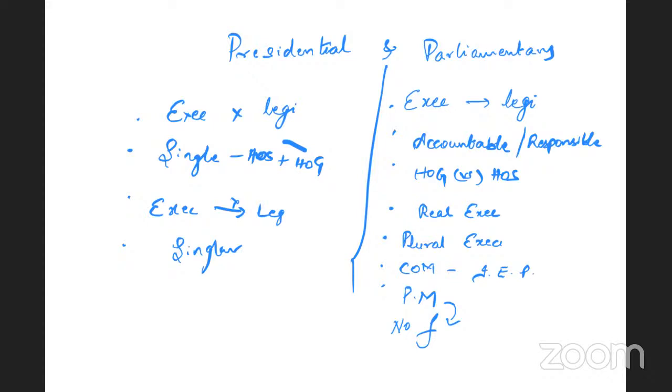Number two, given the diversity of Indian society, different sections of the society can be made part of the decision making in a more meaningful manner if they are part of the legislative process, and they are being chosen as the representatives of the people in a parliamentary form of government. Also, in a country like India, collective decision making is better than singular decision making, as a singular or presidential decision making may lead to dictatorial government. So these are the reasons why we have adopted a parliamentary form of government.